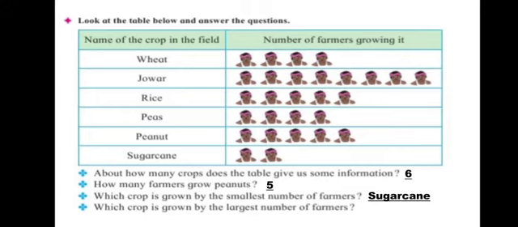So that's the highest number of farmers there. So this is how we get a tally. This is how we get information about a particular thing. So here we are getting information about the crops grown in a field. Let's go to our next table, boys.